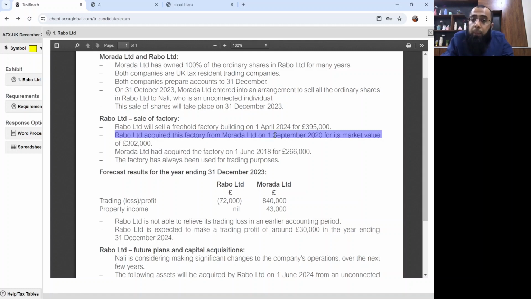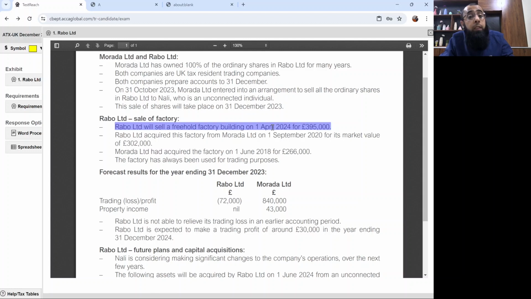Because on 1st September 2020, Rabo Limited and Murada Limited were part of the group. Just listen to me carefully. When this factory was acquired, they were part of the group, because the disposal transaction was planned on 31st October 2023. When this asset was acquired, it was an intra-group transfer. But when it is getting disposed of, Rabo Limited is not part of the group. It has already left the group.